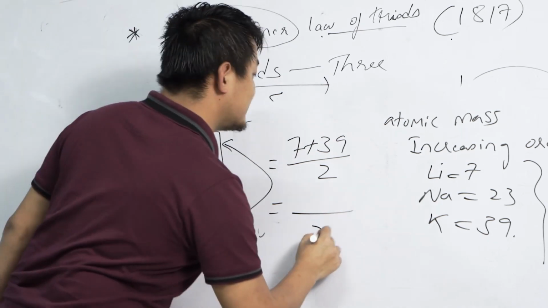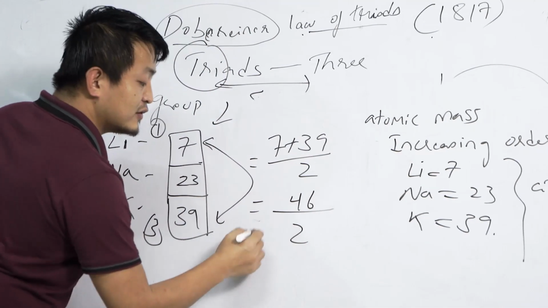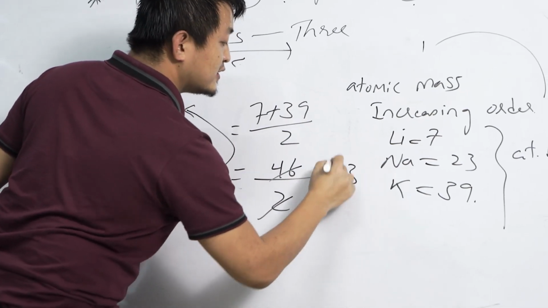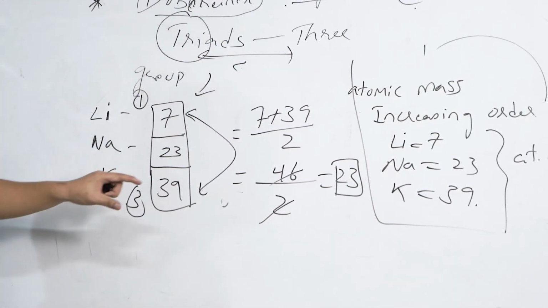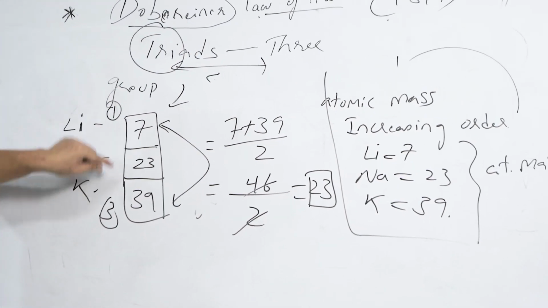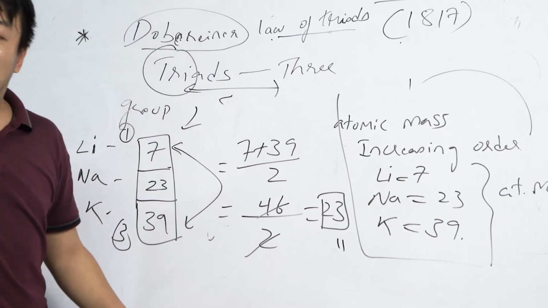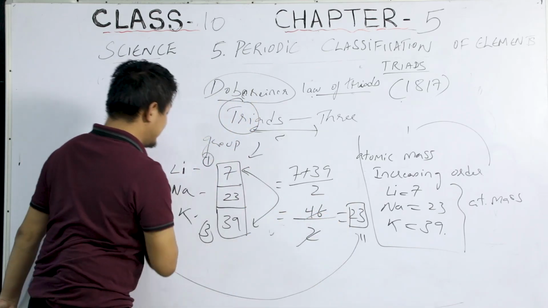Let's see. 39 plus 7 is 46. If I divide this by 2, I get 23. He said that whenever we take the arithmetic mean of the first and third, it will be equal or roughly similar to the atomic mass of the second.